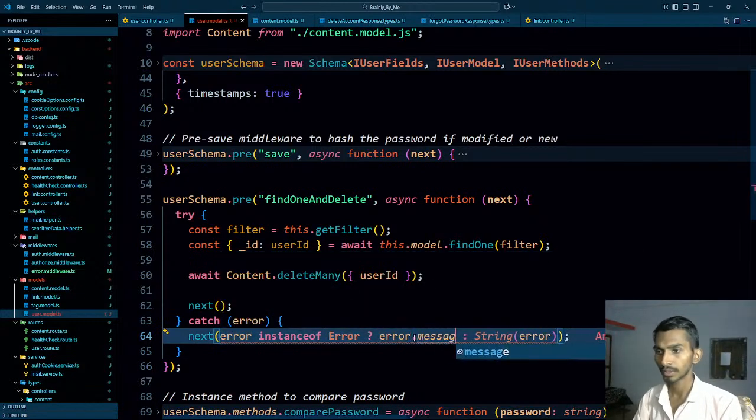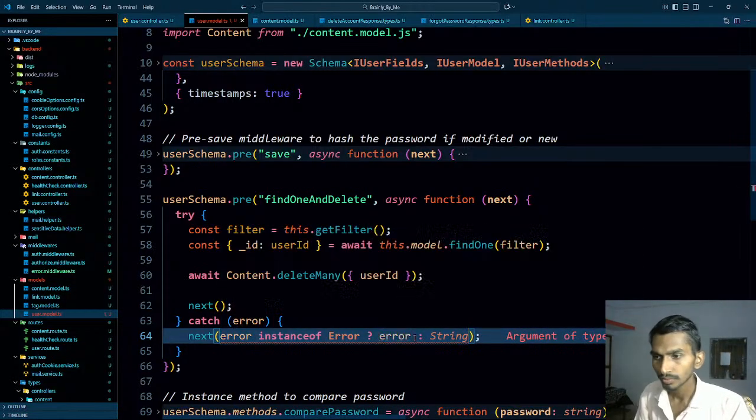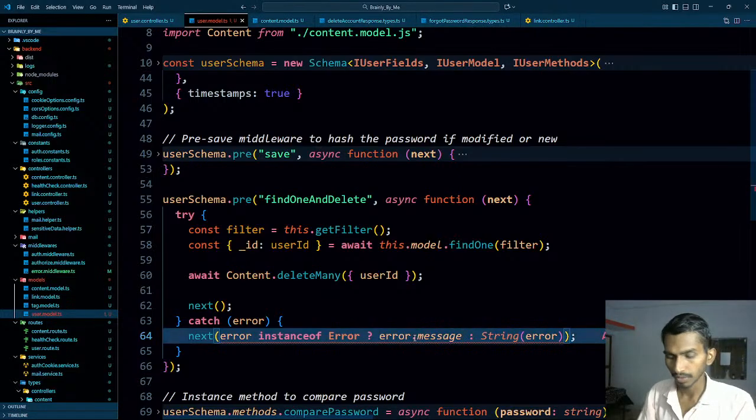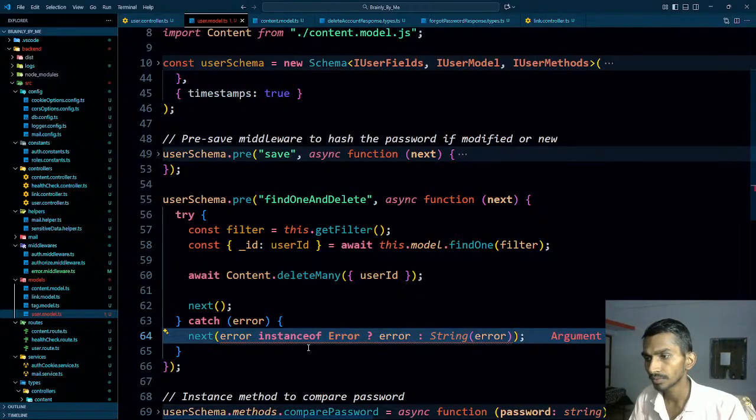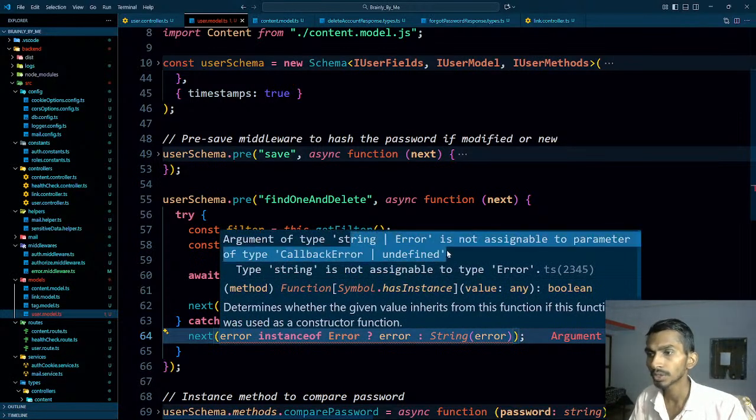Error.message. Are you okay? Well, it's still not working. What is the problem, by the way, with this particular thing? Argument of type string is not assignable to parameter of type callback error or undefined. String is not assignable to error.